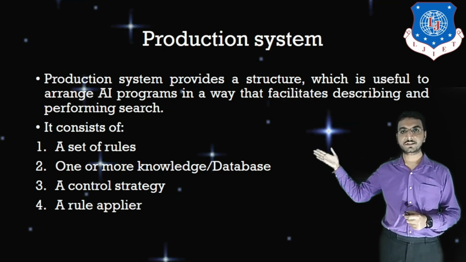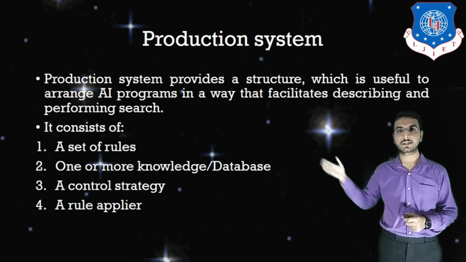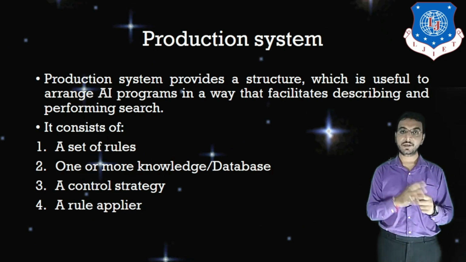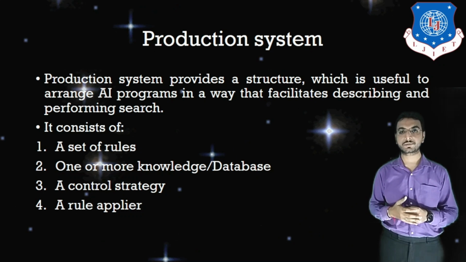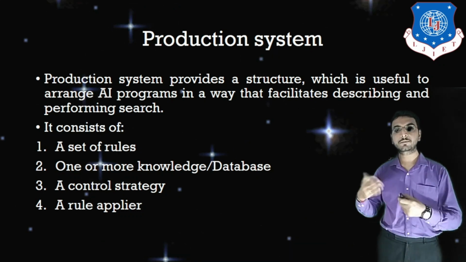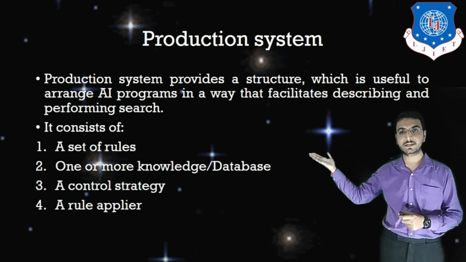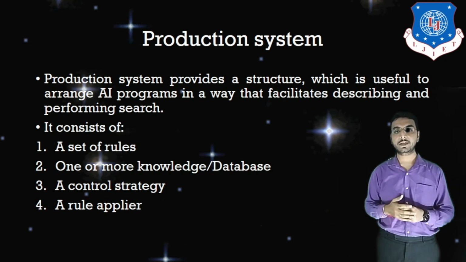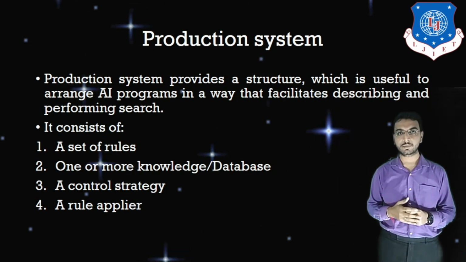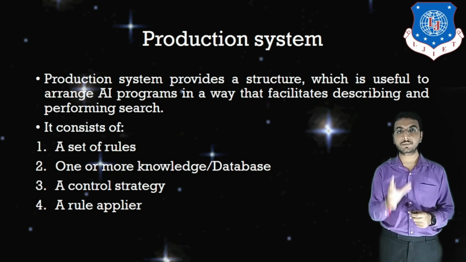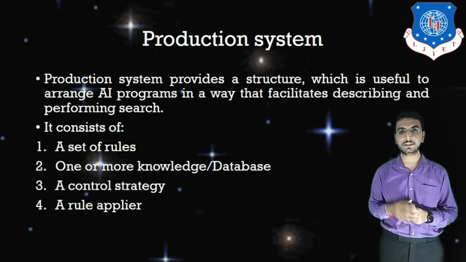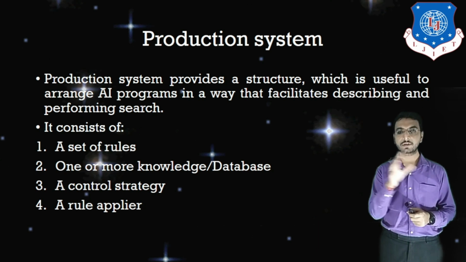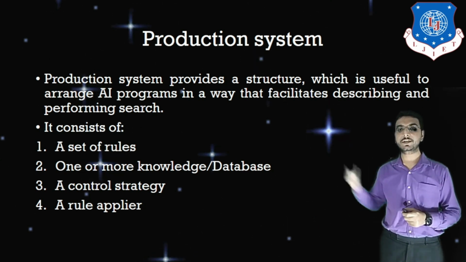Now let us understand the meaning of the first, that is a set of rules. See, in water jug problem we specified some set of rules. That means, let's say, fill the 4-gallon jug fully, fill the 3-gallon jug fully. All these things we had applied in water jug problem. So those can be termed as operators or we can say rules. The second thing that we will have is one or more knowledge or we can say database.